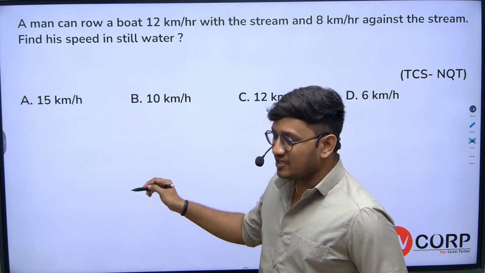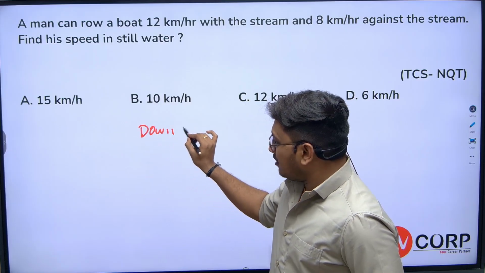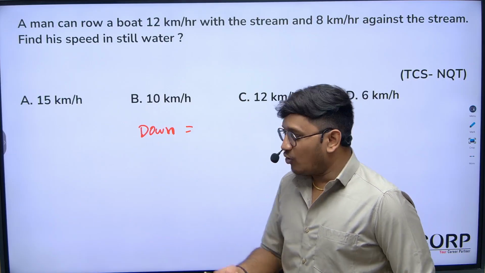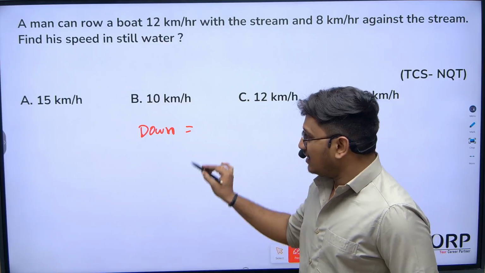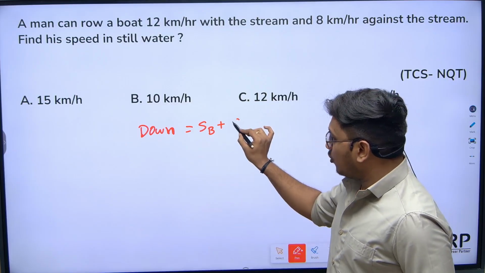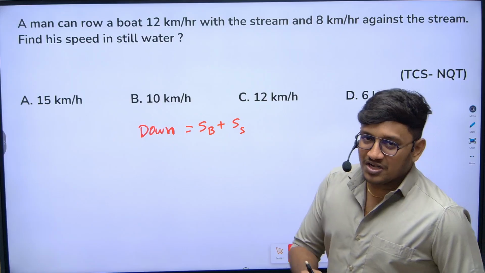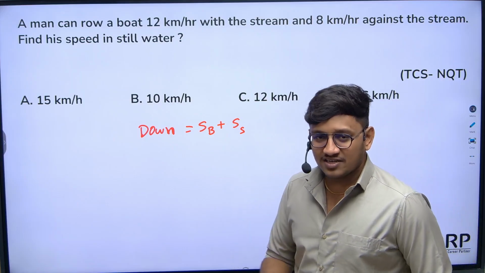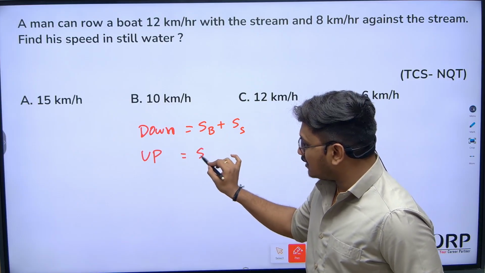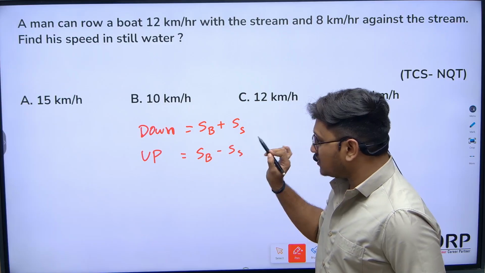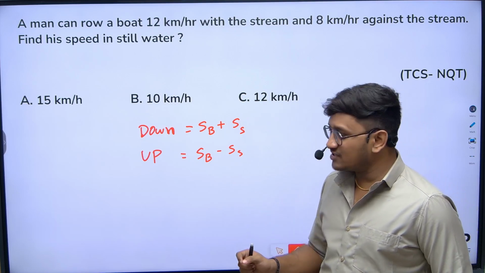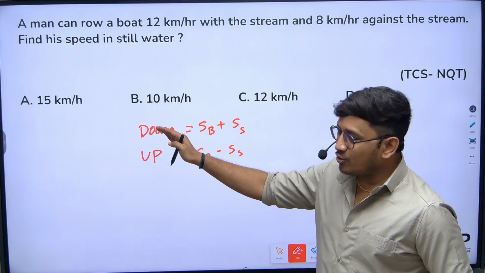In the effective speed concept, when both are moving in the same direction, we call it downstream. When two objects are in downstream, meaning the speed of the boat along with the speed of the water, the effective speed will be speed of the boat plus speed of the stream. What if the boat is moving against the stream? That will be considered upstream. In upstream, we have speed of the boat minus speed of the stream. They will not tell you in the exam whether both are moving in the same or opposite direction. They will give you the terminology like downstream and upstream.